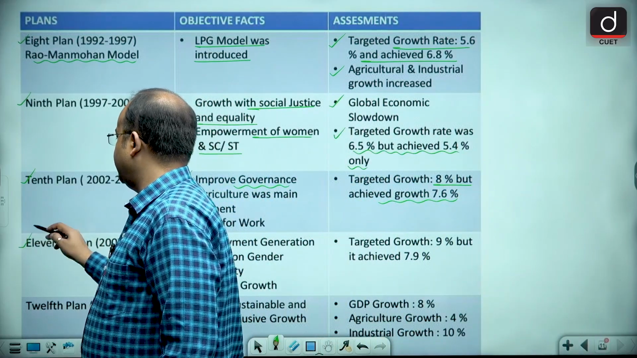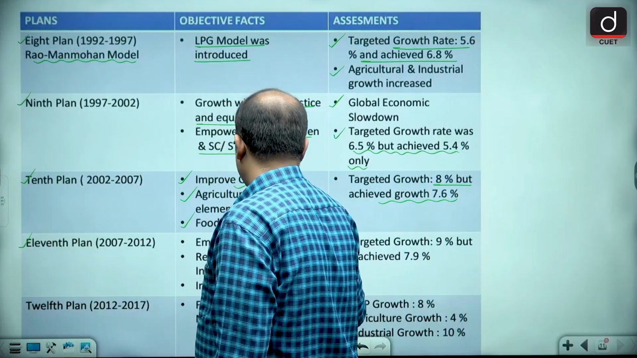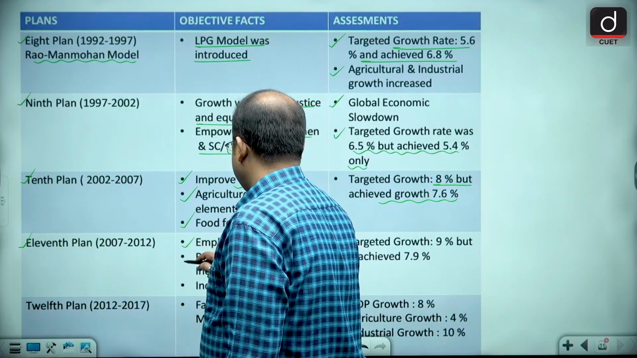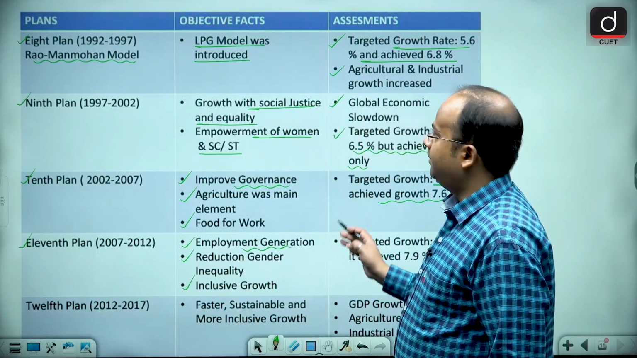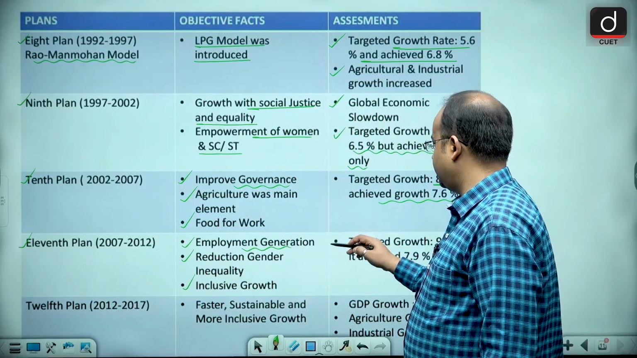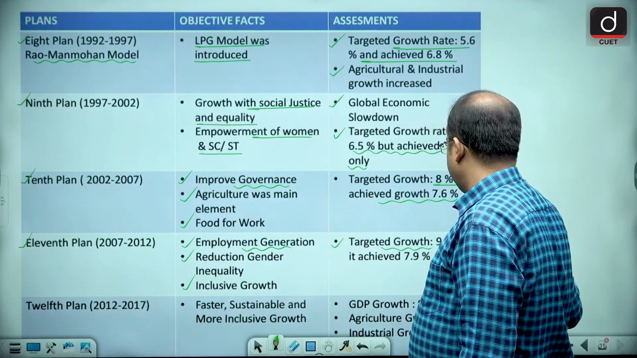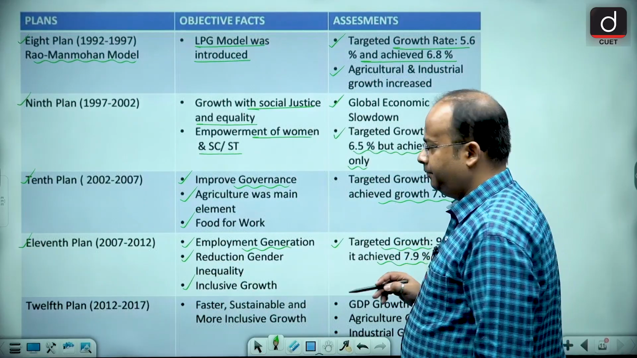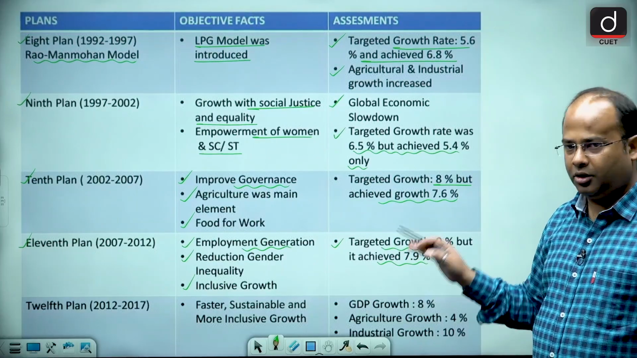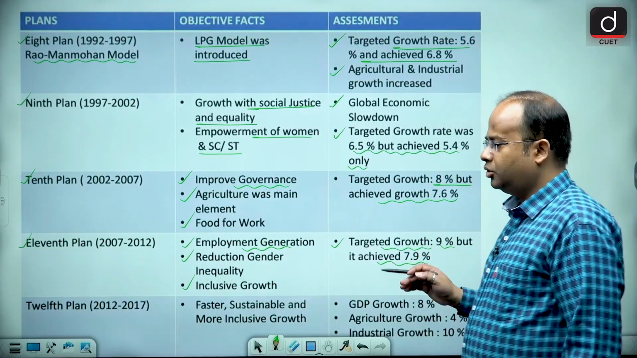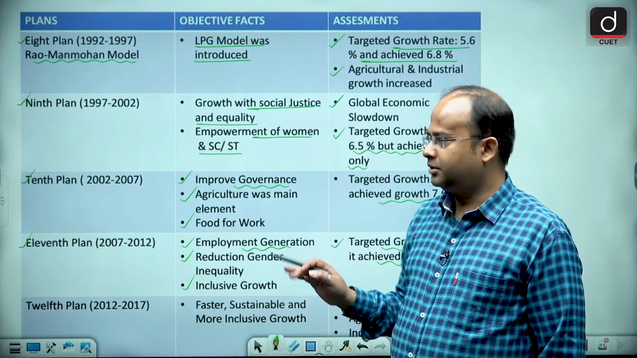Next we have the 11th 5-year plan. Employment generation, reduction in gender inequality, plus inclusive growth were the major objectives. The target growth rate was 9%, but it achieved only 7.9. So it lost almost 1.1%.